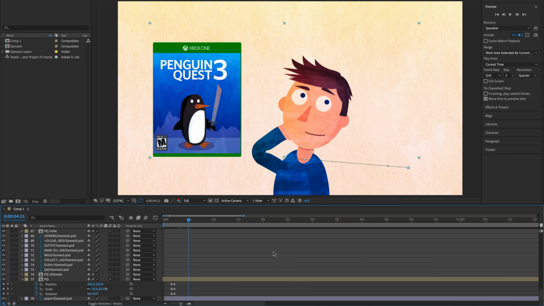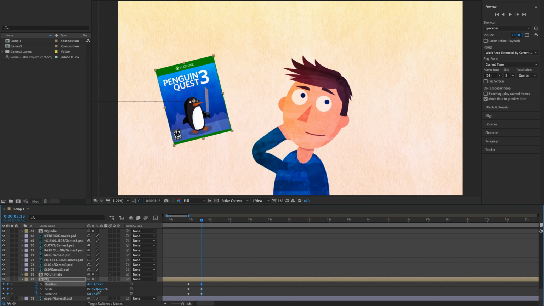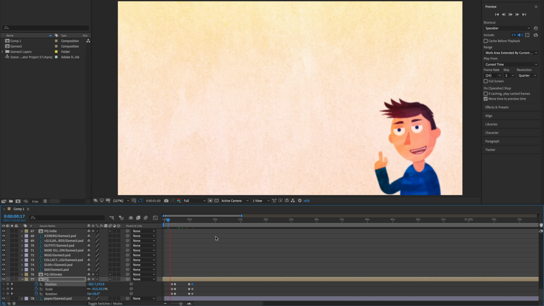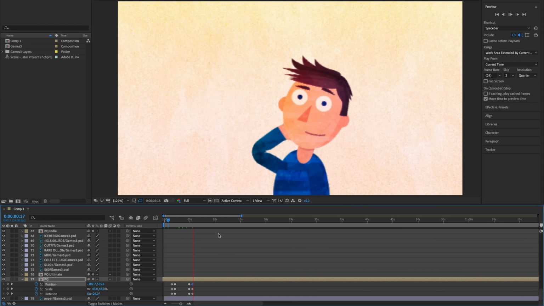When I've decided I'm done with Penguin Quest, I want it to leave, I will just click and drag over top of these to set one more keyframe, and then let's press plus to see a little bit closer where we are. Half a second later, I'm going to click all these again, and then I'm going to start manipulating the values and bring it back out. So let's rotate it back like this, let's scale it down, and let's bring it out of the frame like that. So the whole thing would look something like this for this manipulation. It comes in, it stays there, and then it's going to slide out.